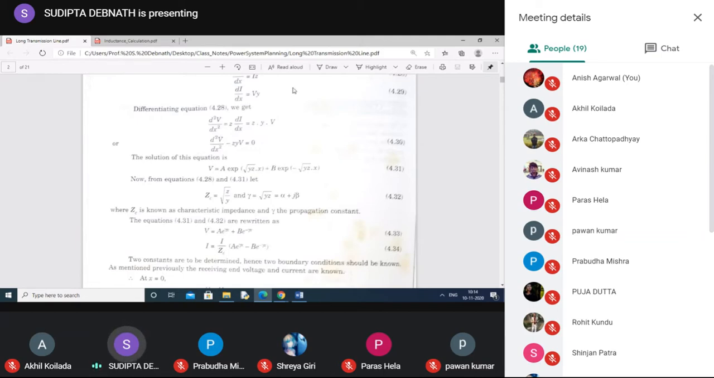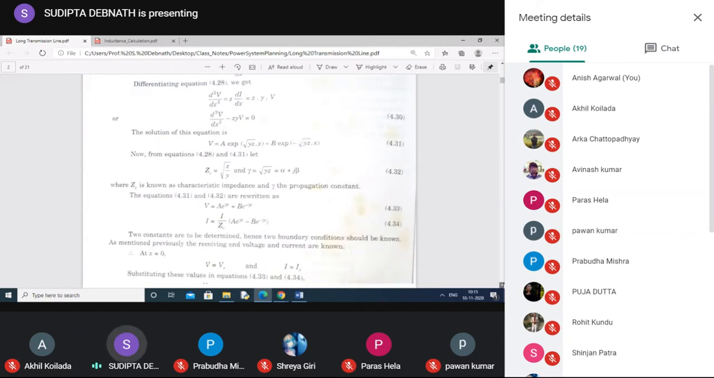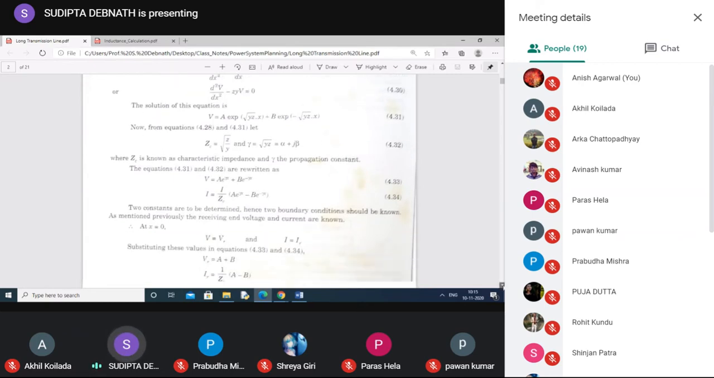It is nothing but, from equation 4.28, I is 1 by small z dV/dx. If you find dV/dx and divide it by small z, you will find this one, where ZC is equal to root over Z by Y. You do it by yourself. It is not shown because everything is not shown in the book.